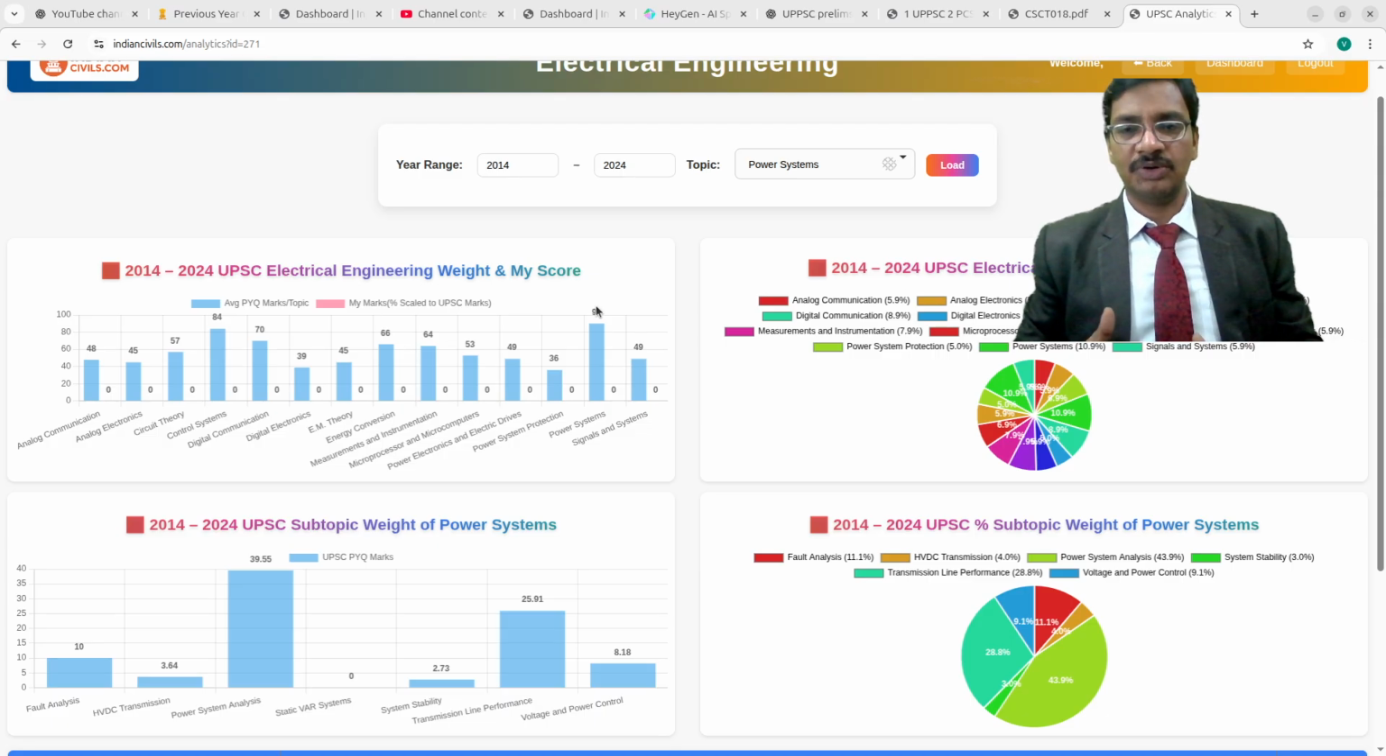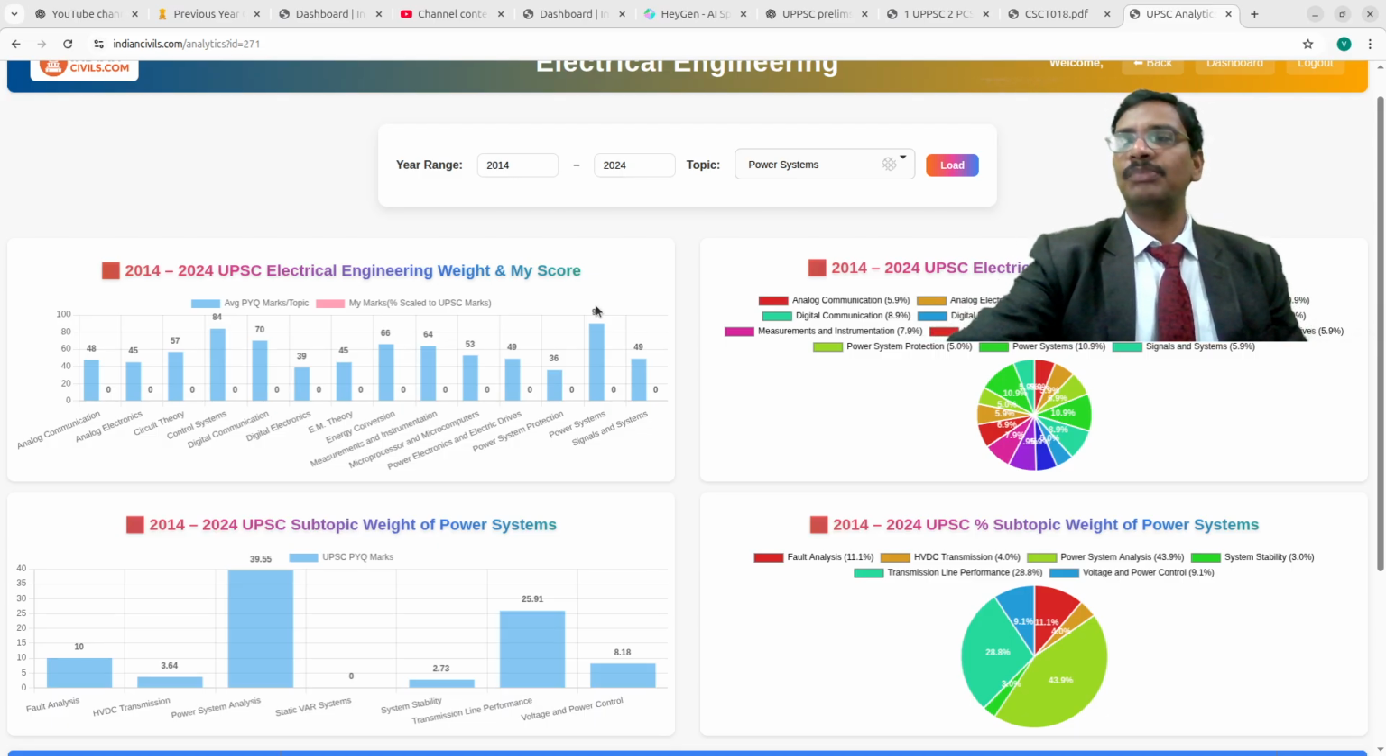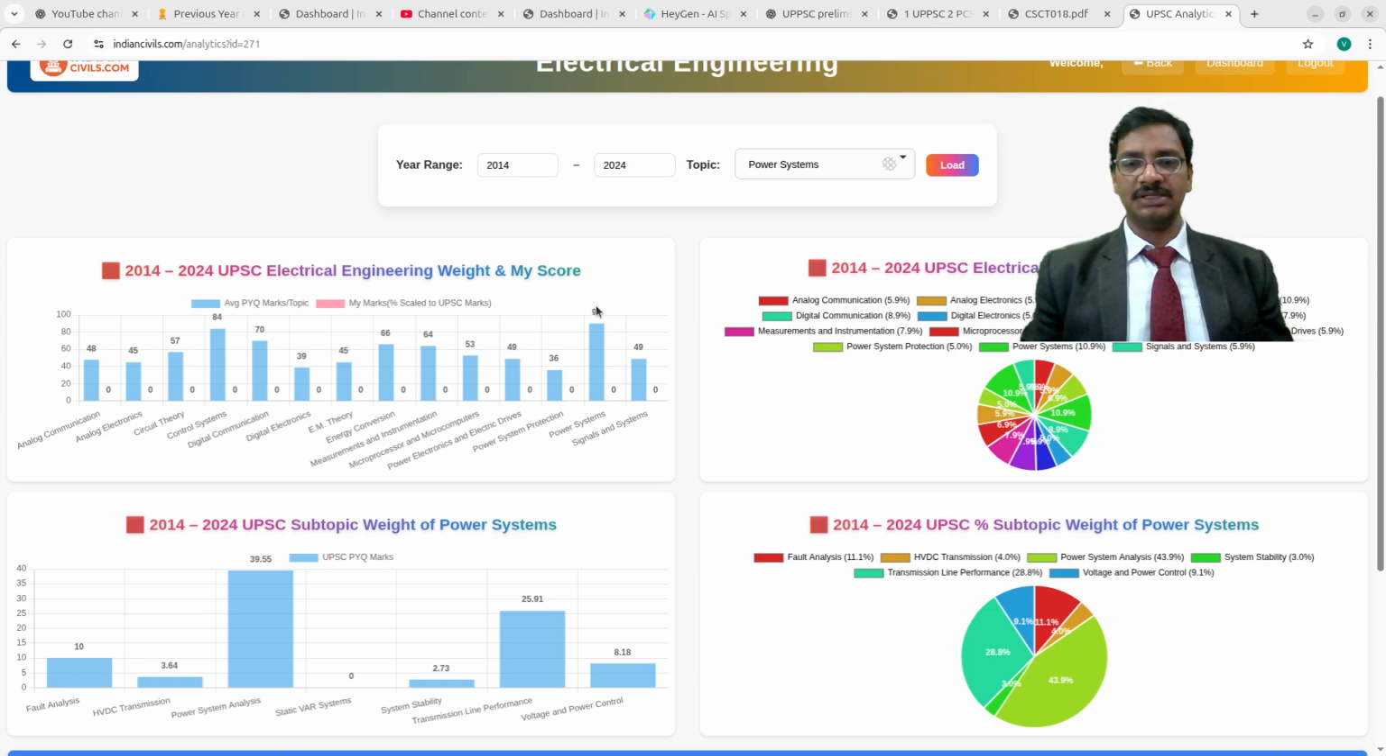So the average power systems marks is 90, and in that, completely 39.55, somewhere around 40 marks, is straight away given for power system analysis. I have subdivided all the power system topics into fault analysis, HVDC transmission, power system analysis, static relay systems, system stability, transmission line performance, and voltage and power control. So these are all the subtopics I have divided the UPSC syllabus into, and I straight away mapped to all these subtopics.